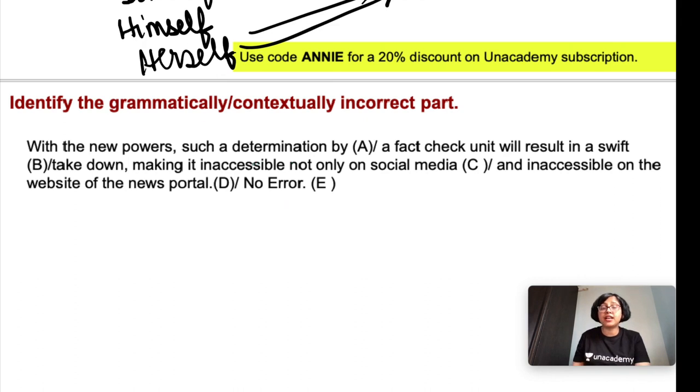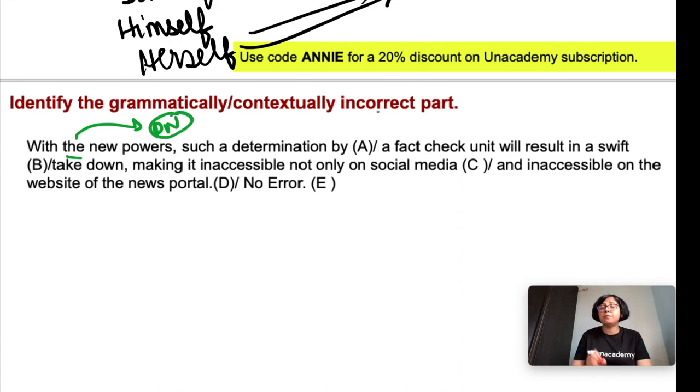Next. With the new powers, such a determination by a fact check unit will result in a swift takedown, making it inaccessible not only on social media but also on the website of the news portal. Okay, so what will happen with the newly given powers? The fact check unit will check facts and news, and false news will be taken down, meaning it will be erased and removed. So with the new powers, such a determination by a fact check unit, with the new powers, the plus plural noun over here, new powers.